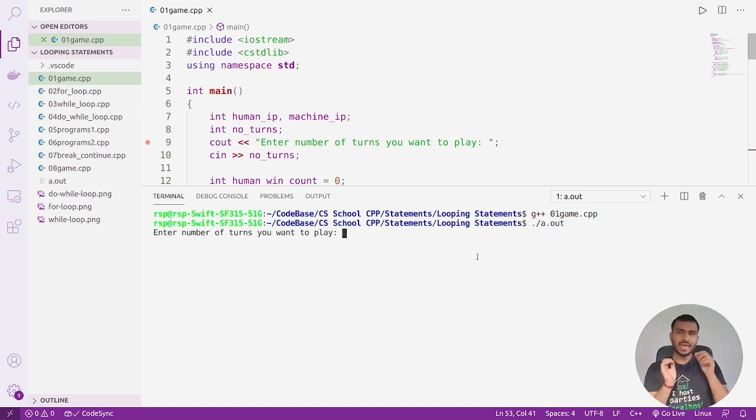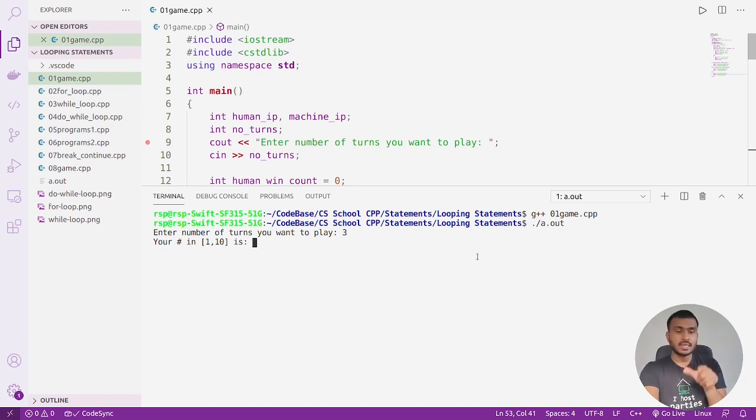Now the game is something very simple. The game is going to give us some turns to play, and it is also going to give the machine, the laptop, some turns to play. Then it will ask us some questions, and based on the answers we provide, it is going to decide whether the human is winning the game or the machine is winning. So let's see. The first question it is asking is to enter how many turns you want to play. Let's say I want to play for 3 turns. So I am entering 3.